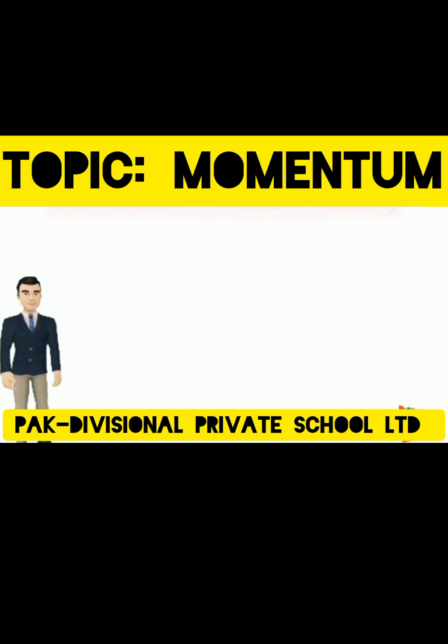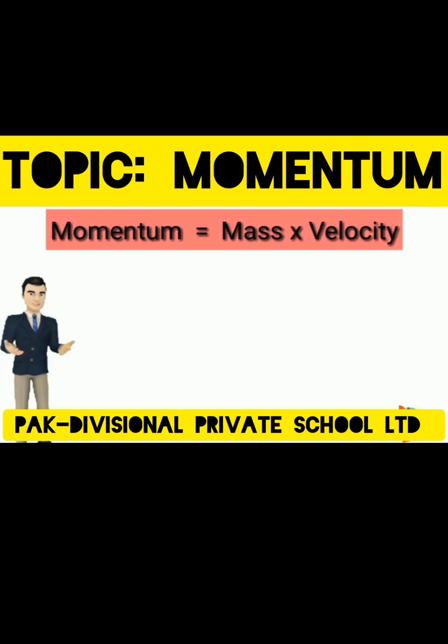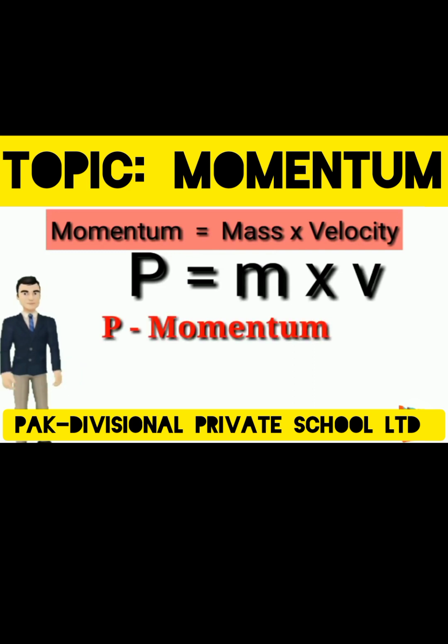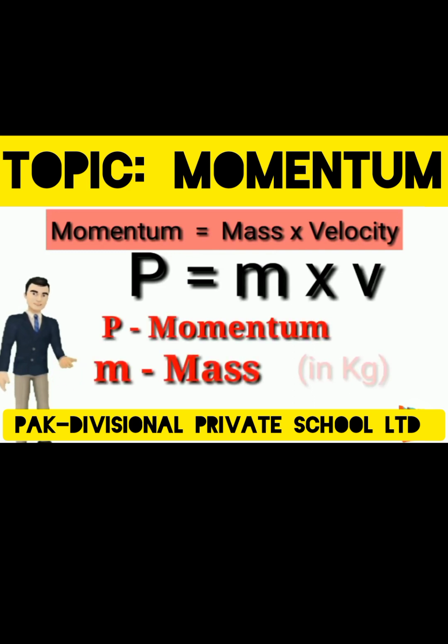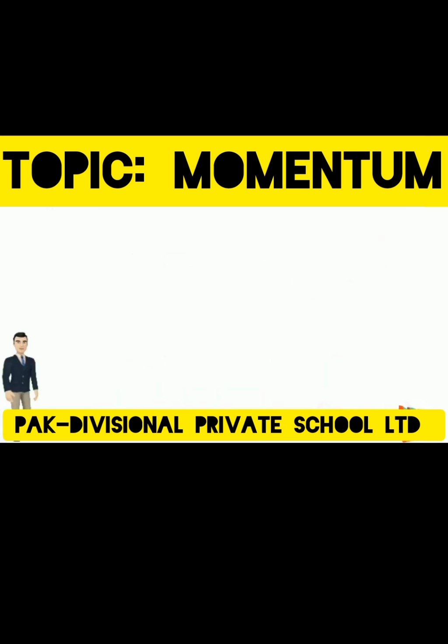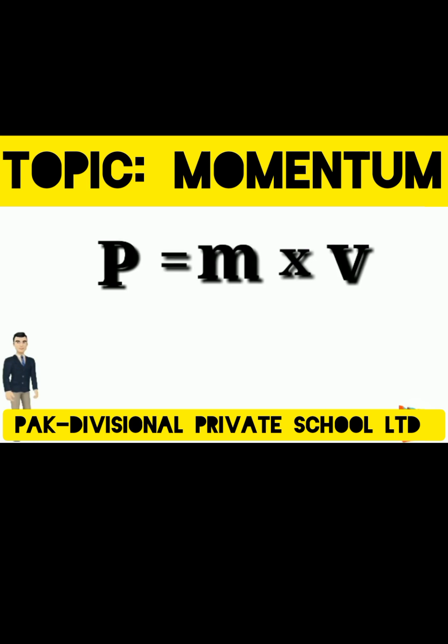Our momentum equation can be simplified even more by substituting the words for symbols. P equals mv, where P is momentum, m is mass in kilograms, and v is velocity in meters per second. As you can see, if you increase one of the variables on the right side of the equation, either the mass or the velocity, the momentum on the left side must also go up, in order to keep both sides equal.